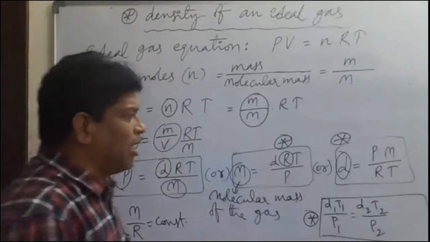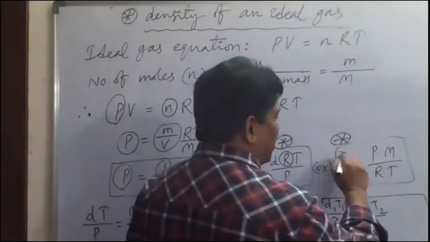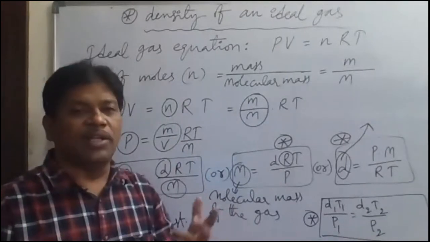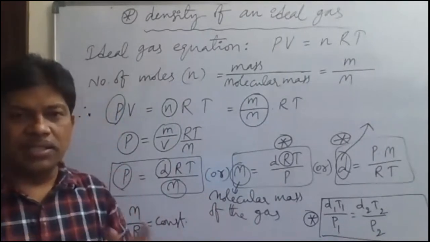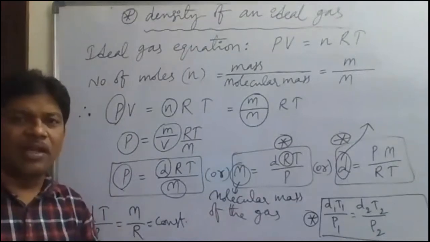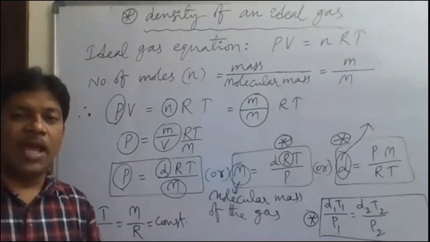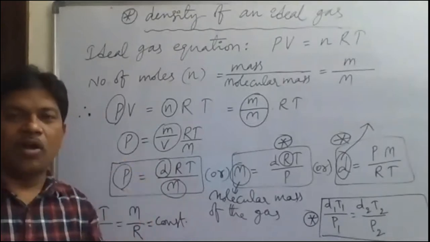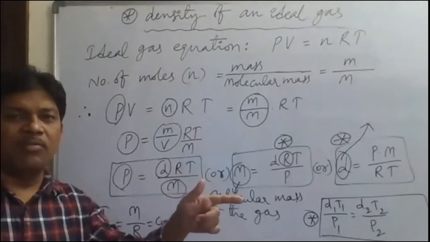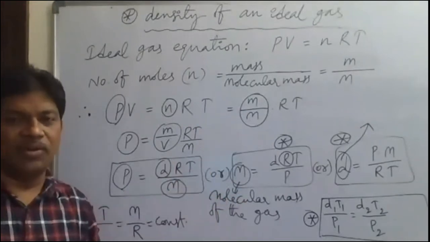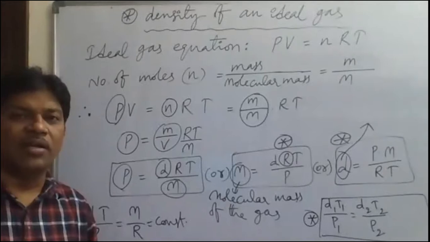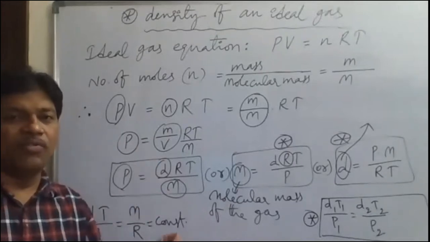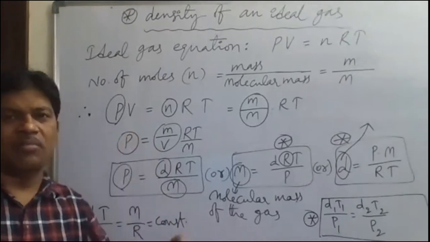So generally, the density of a gas will be measured in gram per liter, remember. For a gas, the density will be measured in gram per liter, not gram per ml. Gram per ml we use generally for liquids. For liquids, the density is mass by volume, gram per ml. But for gases, generally we take gram per liter, remember.